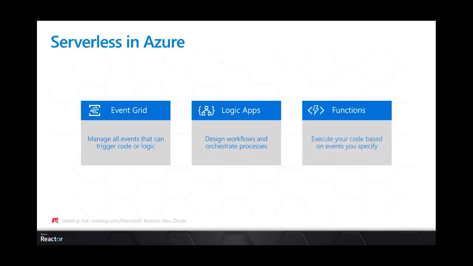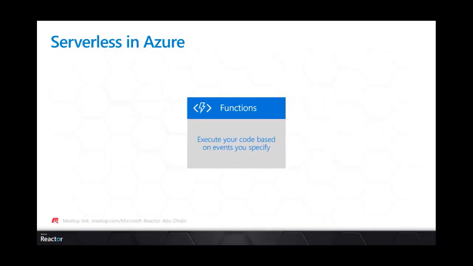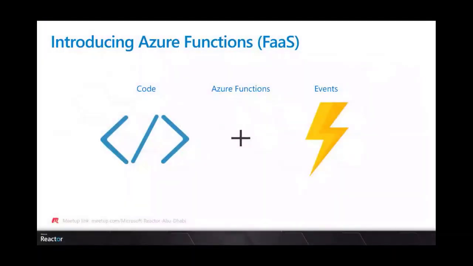And the third service is Azure Functions. That's what we'll discuss later. Azure Functions helps us execute code based on events that we specify at the beginning. So we'll talk about Azure Functions during this session, and we'll see what we have in this service. So to start, Azure Functions is based on code and events.